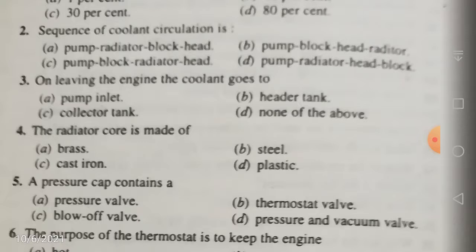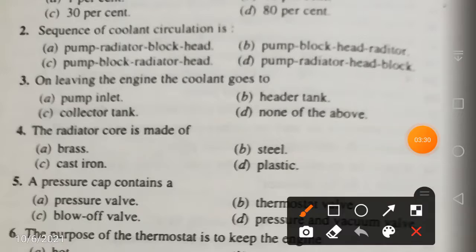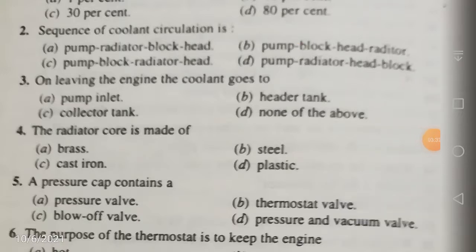There is something called the header tank and something called the collector tank. So the sequence of coolant circulation is like this: it starts from the pump, goes to the engine block, then the header, then the radiator. In the radiator, the hot liquid or hot water is going to be cooled, right? So the sequence of coolant circulation is pump, engine block, header and radiator. Let us mark the answer, that is B.